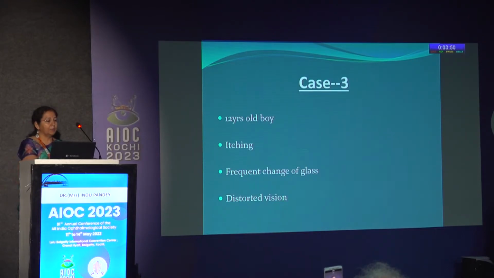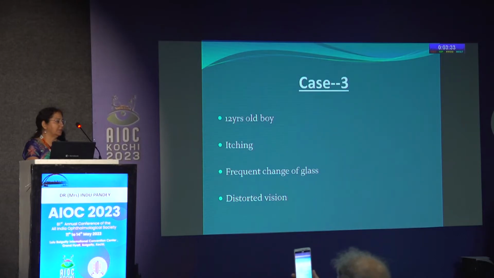Now, this is a very old patient of mine. He was a 12-year-old boy who would come to me repeatedly for consultation. He had the problem of itching and was diagnosed as a case of VKC. After a few consultations, he started saying that he was not happy with the vision. He was able to see, but the vision was distorted. Even after giving repeated correction with glasses, he was not comfortable. So what I missed was an underlying keratoconus that had already developed.